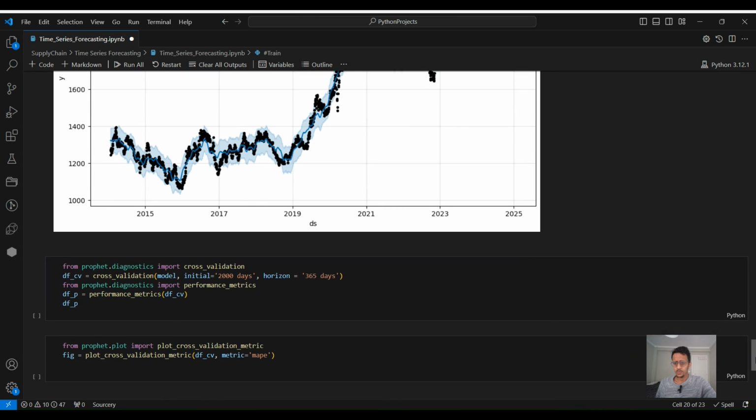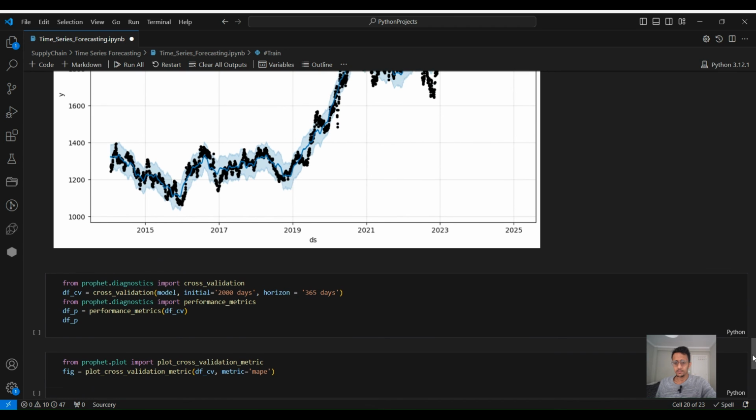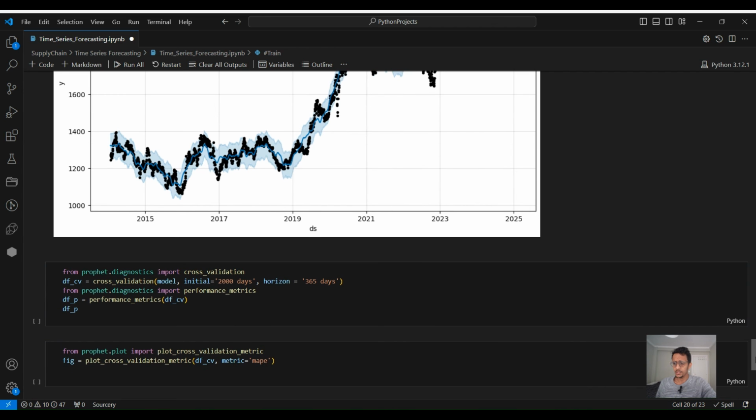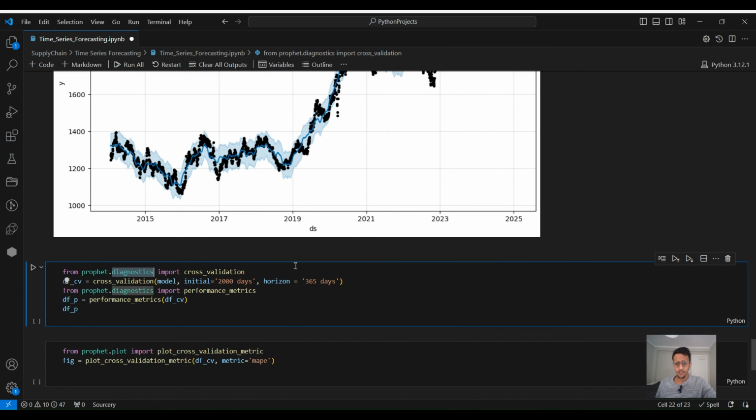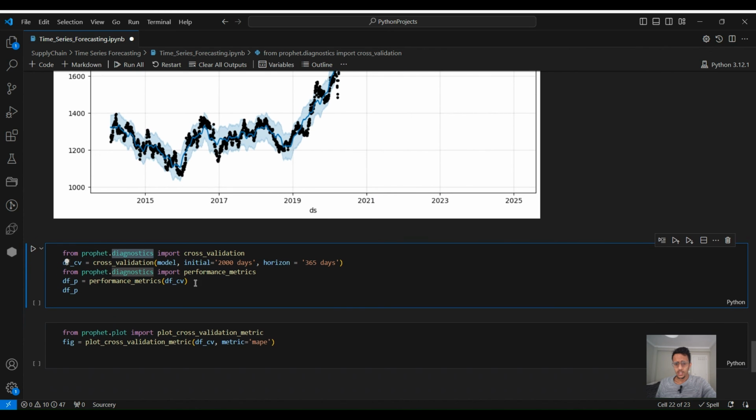And now let's see how to get the error metrics. This model has its own built-in functions for the error metrics. So from Prophet diagnostics, we import the cross validation. And in the cross validation, you have to pass the training data.